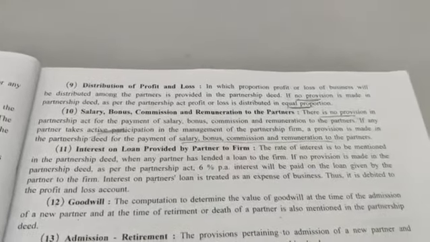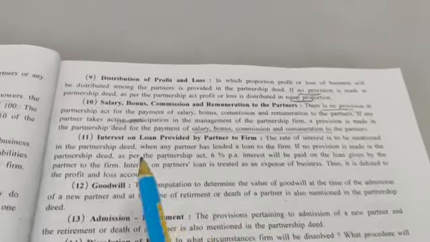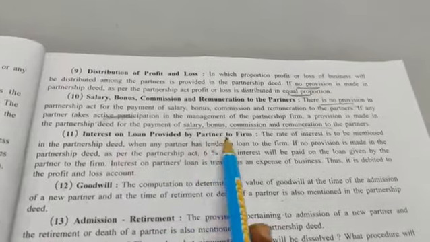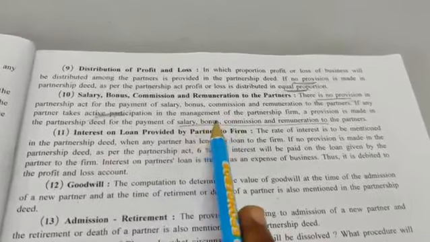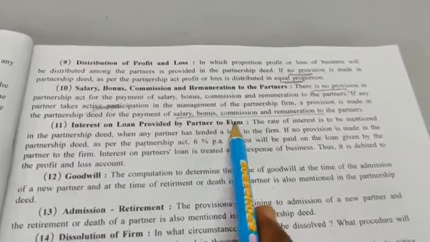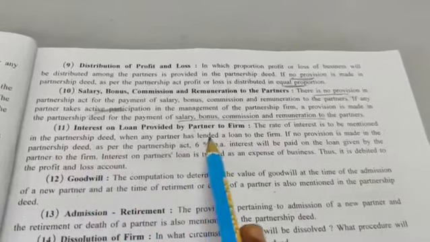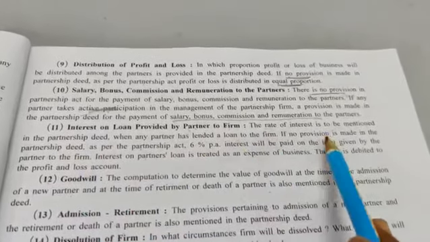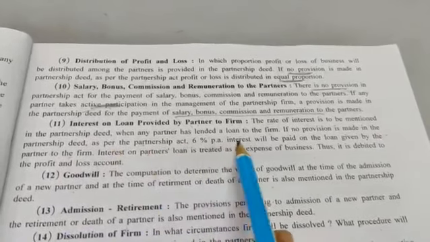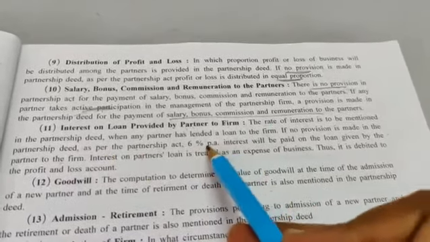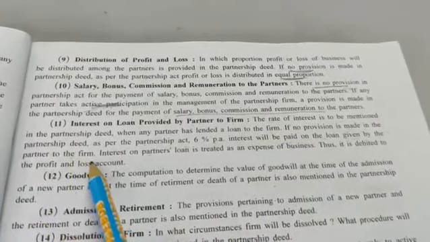Fine. Next, interest on loan provided by the partner to firm. See, interest on loan provided by partner to firm. The partner has given a loan to the firm. Partner is giving money to the firm on loan. Okay, so the rate of interest is to be mentioned in the partnership deed when any partner has lent a loan to the firm. If no provision is made in the partnership deed, as per the Partnership Act, 6% per annum, per annum means yearly, interest will be paid on the loan given by the partners to the firm.